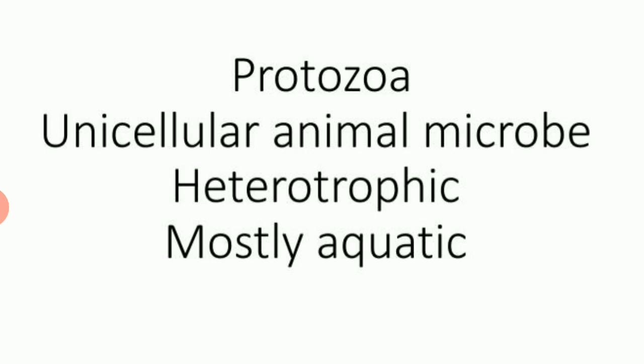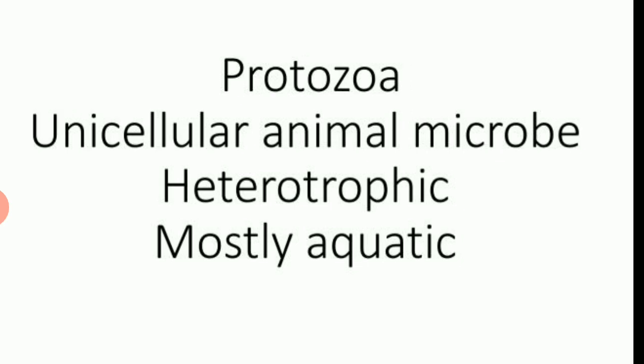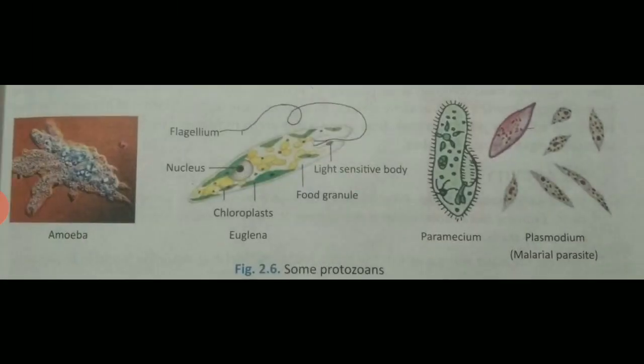They are mostly aquatic; they are usually found in water. Examples of protozoa are amoeba, euglena, paramecium, plasmodium, and many more. Amoeba is the most simple protozoan. It is called the first animal.